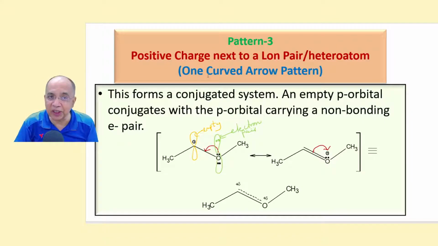Now the third one is a positive charge next to a lone pair or heteroatom. Just see here, it is a positive charge next to a heteroatom having a lone pair. So then this constitutes a conjugated system. The empty p orbital is one, and one of the lone pairs is the other, they can overlap. And they are separated from each other by one single bond.